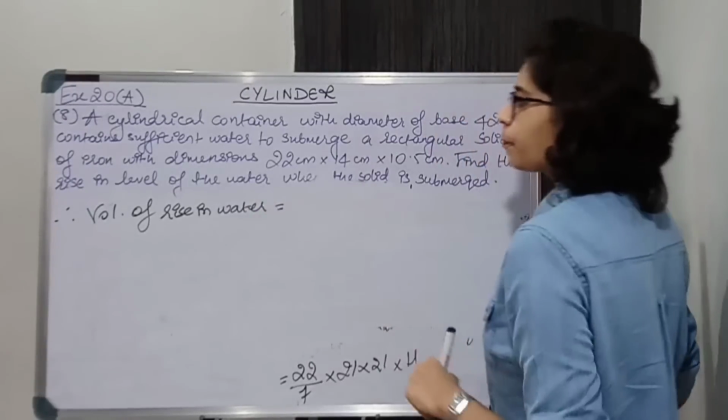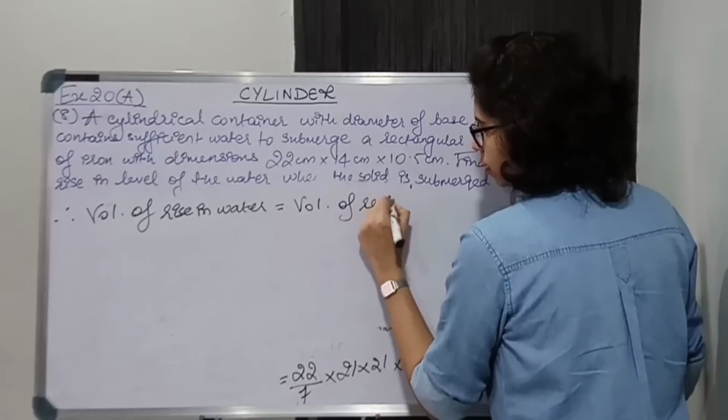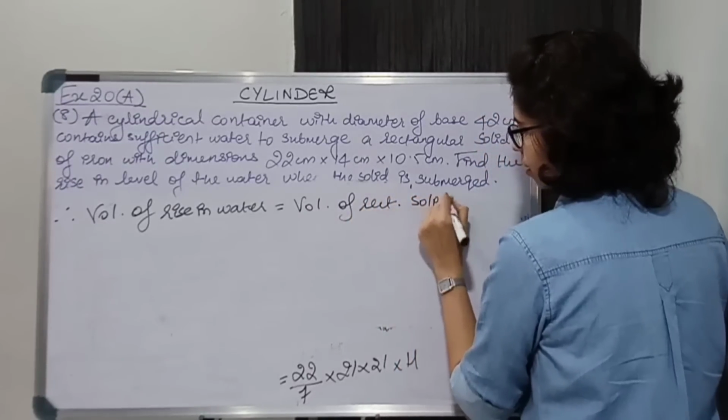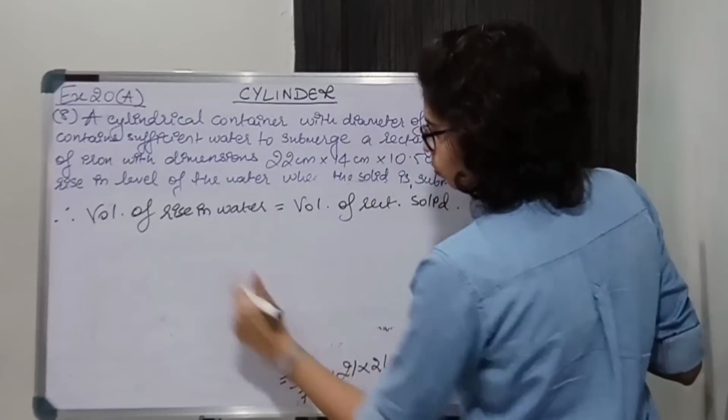The volume of how much it has risen is equal to volume of rectangular solid.